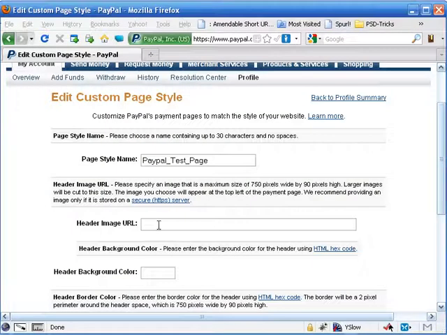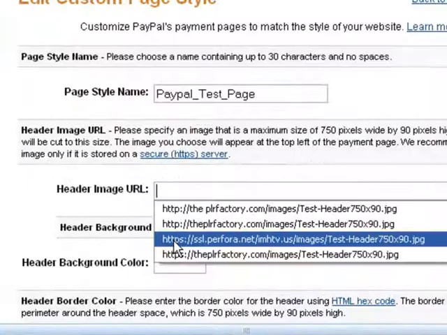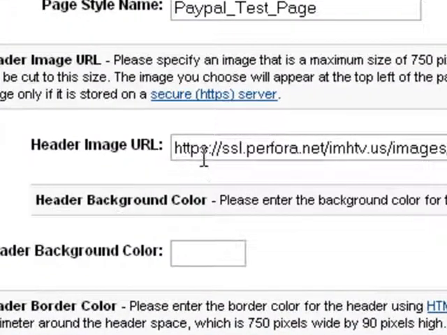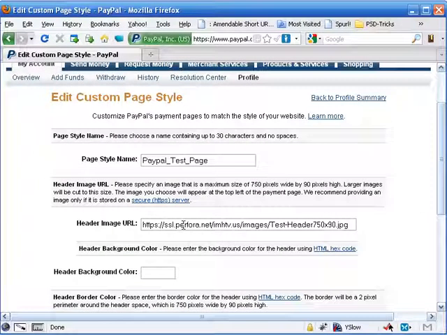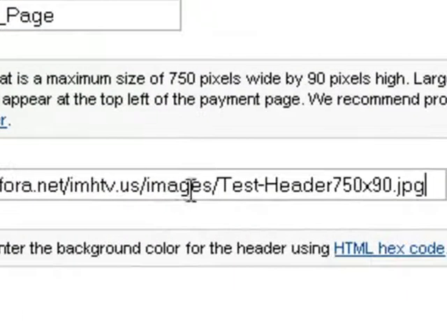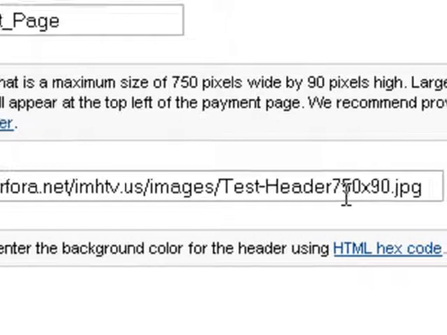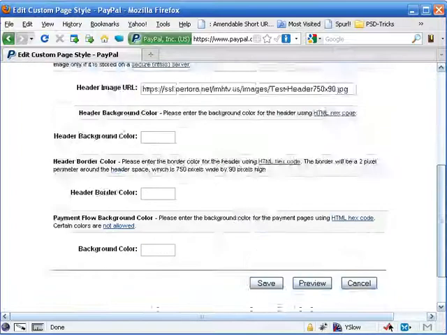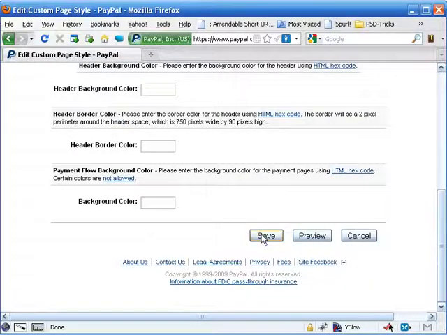So again, in this case, I'm going to use the HTTPS, and this is not a video on how to acquire or how to configure an SSL account. I'll leave that up to you and your web hosting company. But once you do and you've got it all set up, then you just create a folder in there just like any other server account, and inside of that folder, in my case images, put in your image for your customized PayPal page. Then you come on down here, and instead of preview, we're just going to go ahead and save it.